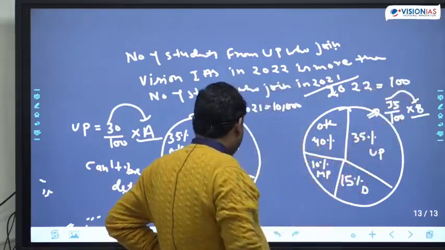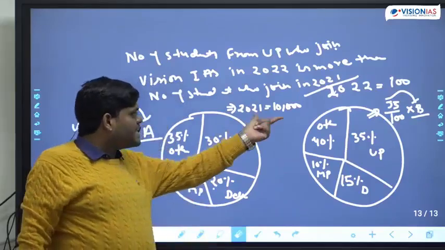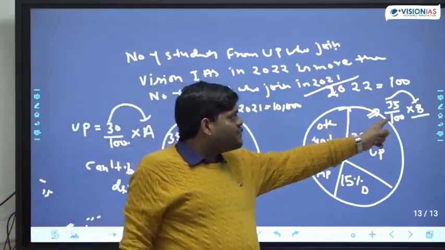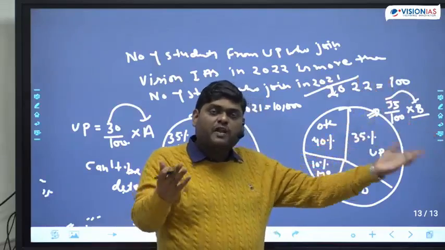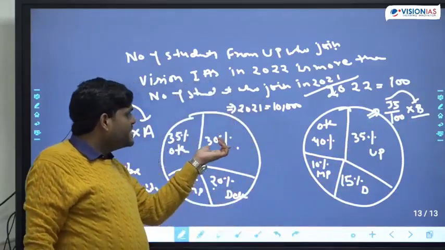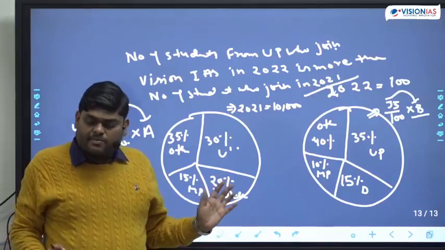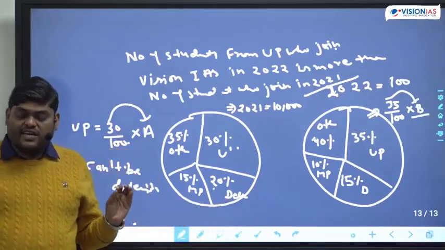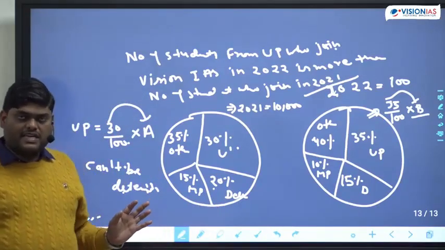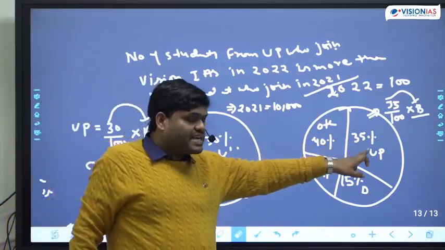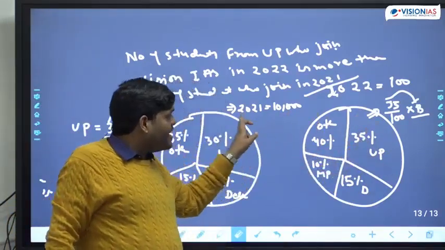Now tell me, 30% of 10,000 and 35% of 100, which will be more? Definitely 30% of 10,000 will be more. Are you getting my point or not? So you can see that even 30% can be more than 35% depending on the base value.